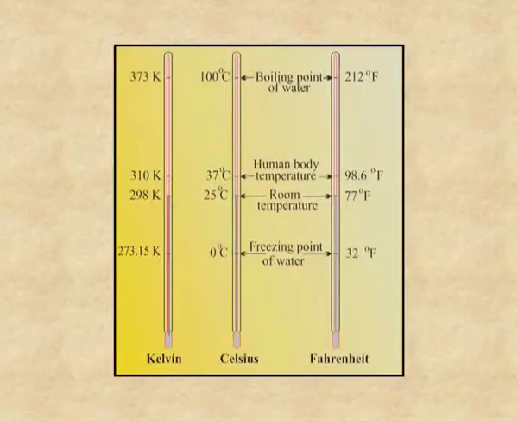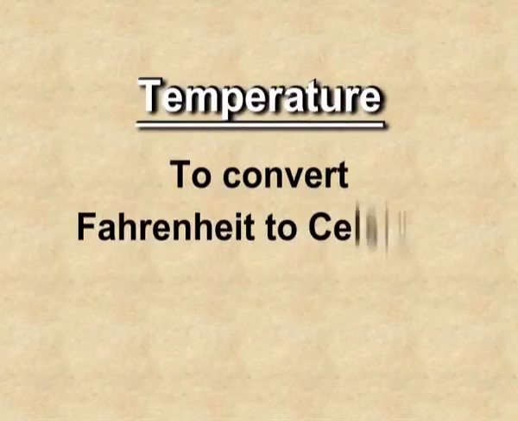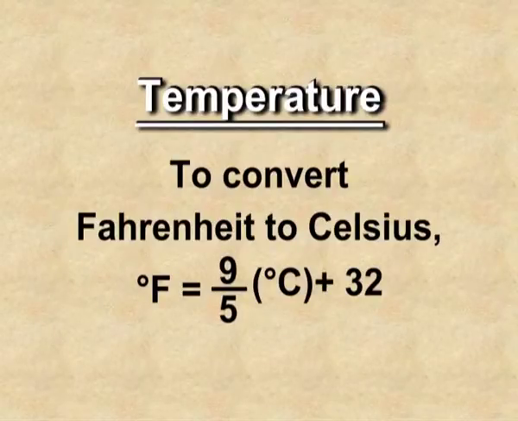For example, 0 degrees Celsius is equal to 273.15 Kelvin. Similarly, 100 degrees Celsius is equal to 373.15 Kelvin. Degree Fahrenheit can also be converted into degree Celsius using the formula: degree Fahrenheit equals 9/5 times the temperature in degrees Celsius plus 32.